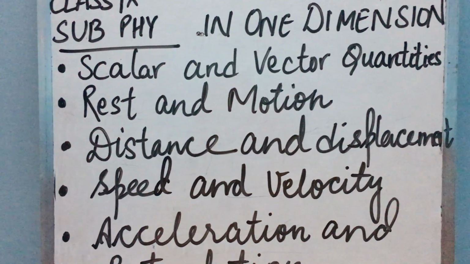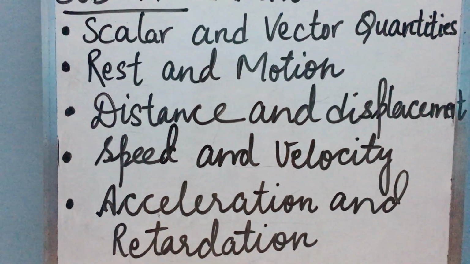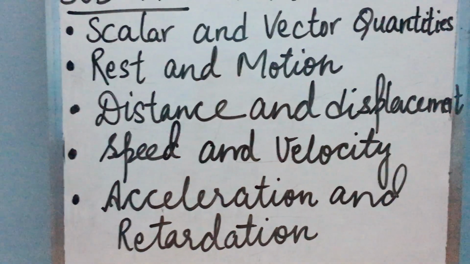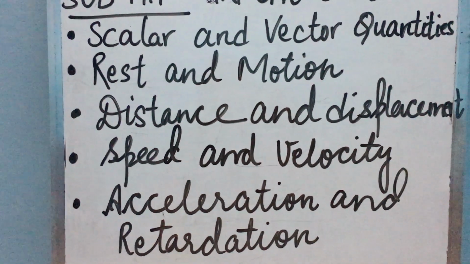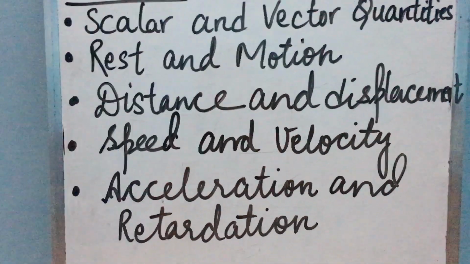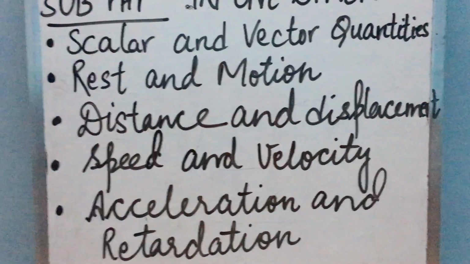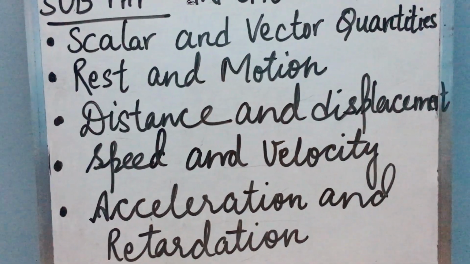Now children, the next topic is rest and motion. A body is said to be at rest if it does not change its position with respect to its immediate surroundings, while a body is said to be in motion if it changes its position with respect to its immediate surroundings.